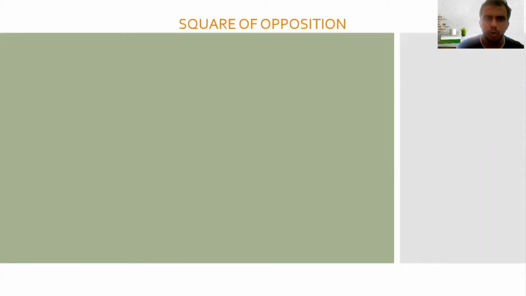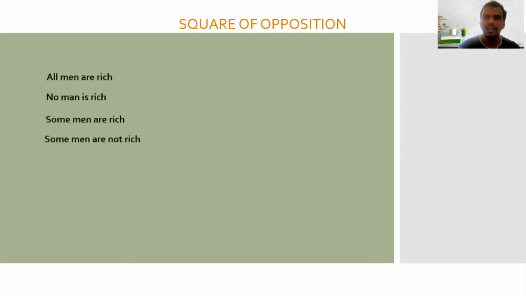Let's understand what exactly we are going to learn about in the square of opposition. The theory of square of opposition was given by Aristotle, wherein he gave a relationship between the different types of proposition in a logical statement. Now, when I say proposition, we know there are four types of proposition, which we can highlight right now on the screen. All men are rich, no man is rich, some men are rich, some men are not rich. These are the four types of proposition.